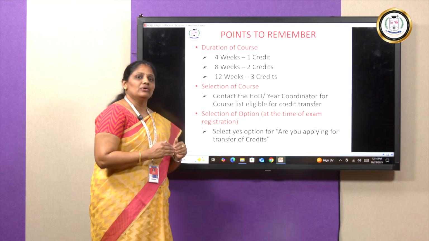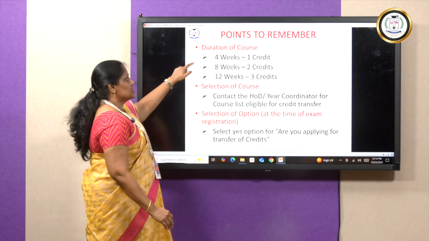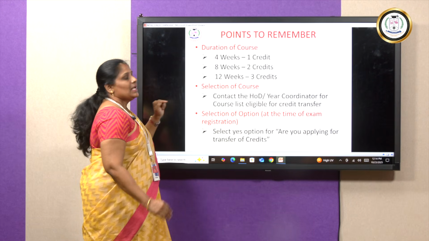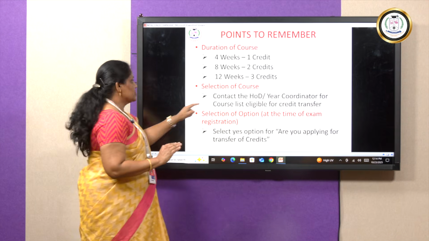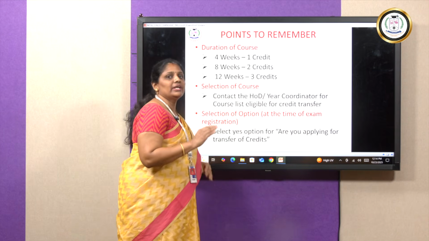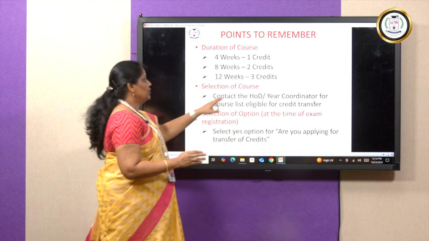Depending on your credit requirement, you will have to select the course of various duration. The advisable credit number is always 3 because most of the engineering and non-engineering courses are aligned to 3 credits.